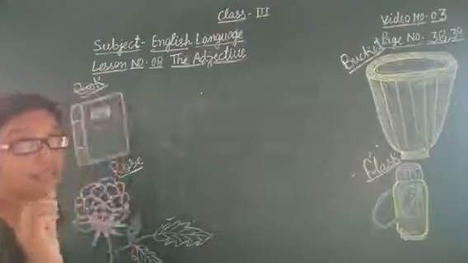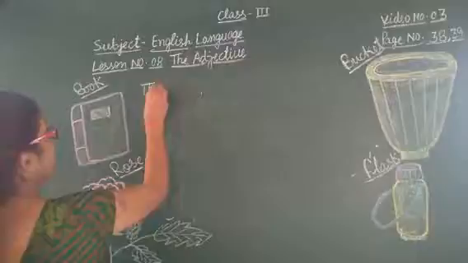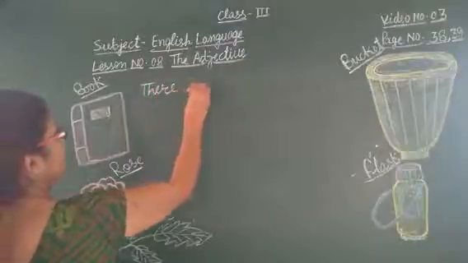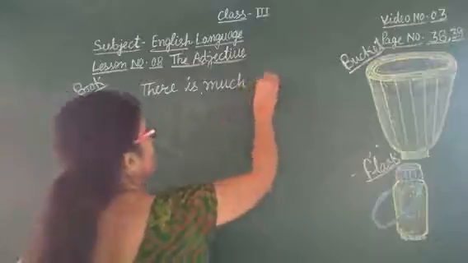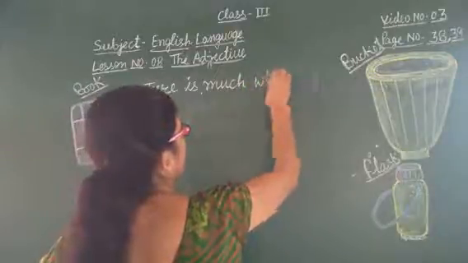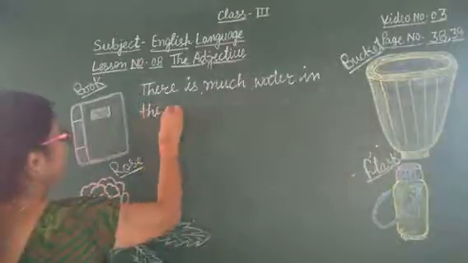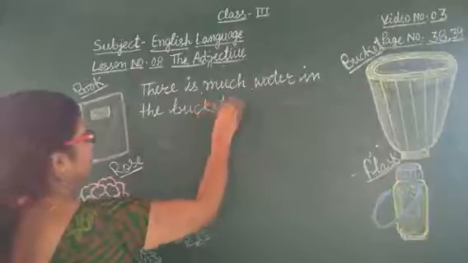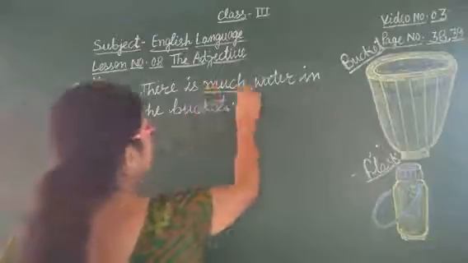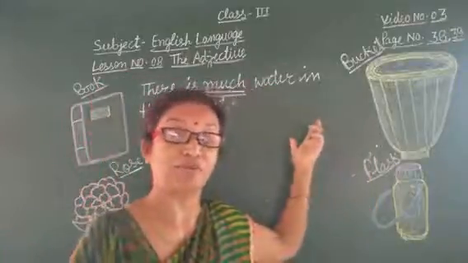There is much water in the bucket. So this word much describes the quantity of water.